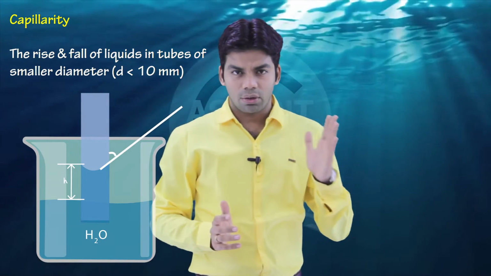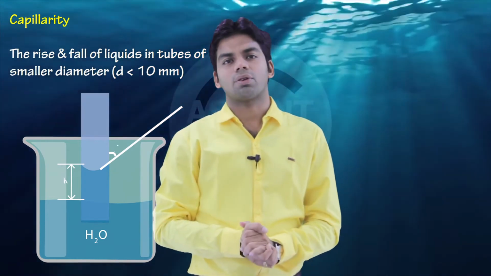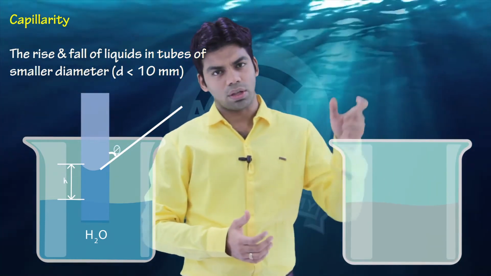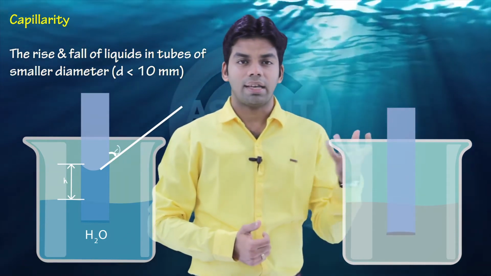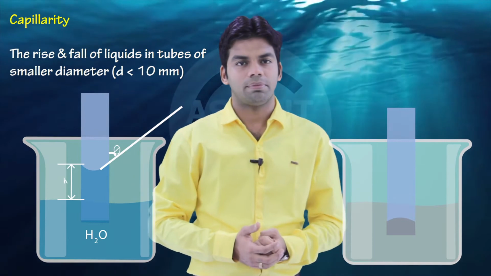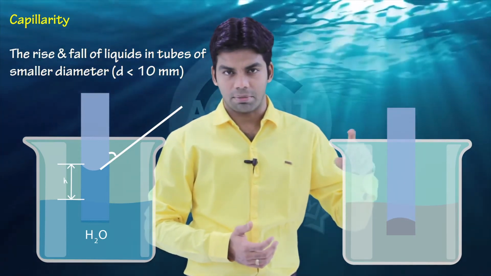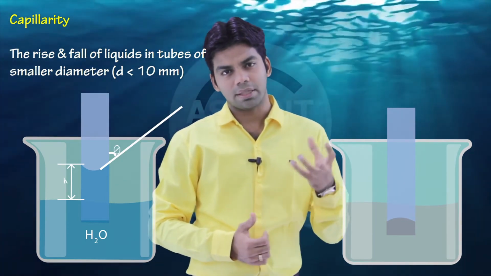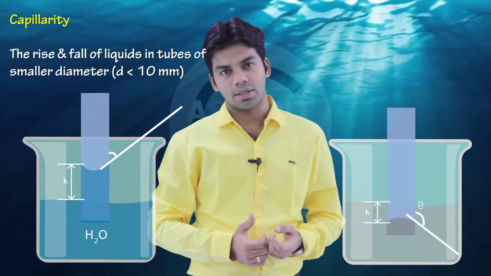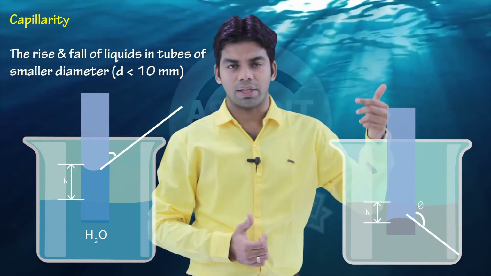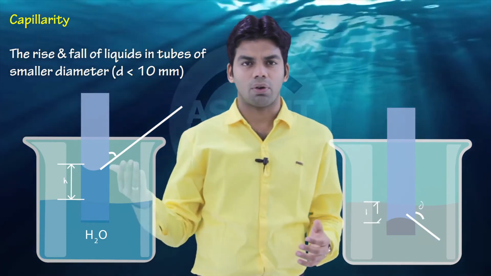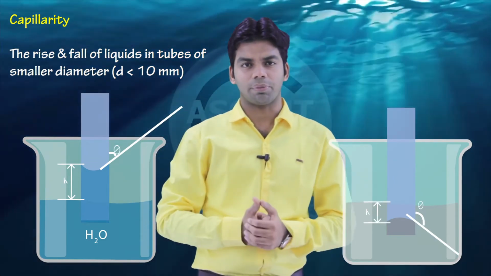Now in case of non-wetting fluid, in case of mercury, what will happen? If I am dropping a pipe in it, the level of mercury will fall and the surface will be like this, because this is a non-wetting fluid. That means the cohesive force is more than the adhesive force, so the surface will be convex when looked at from the top. In case of water, the surface will be concave when looked at from the top.